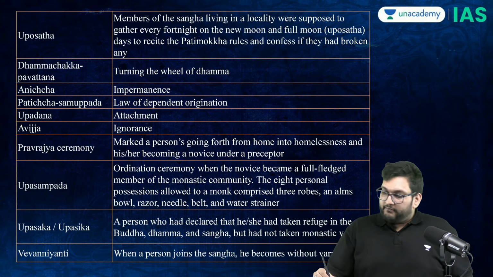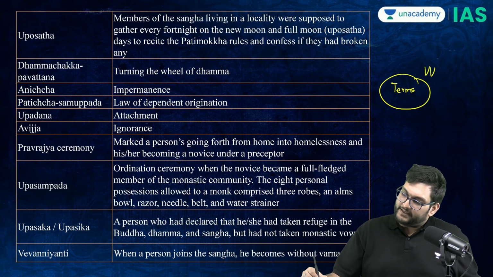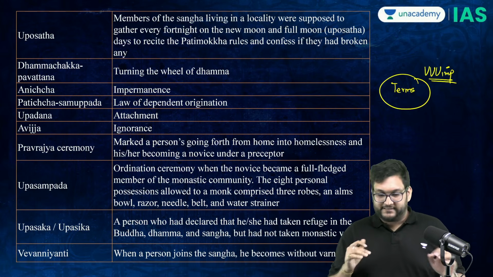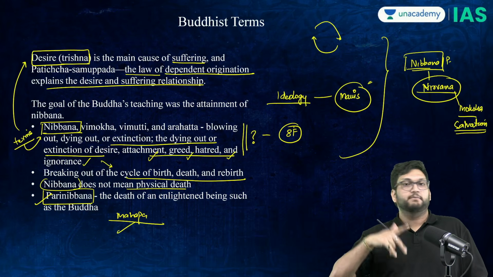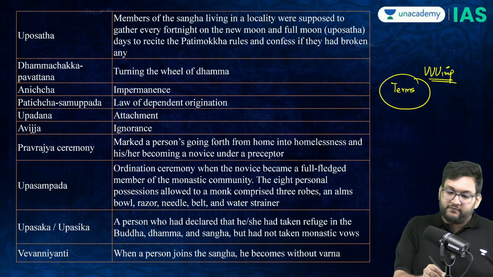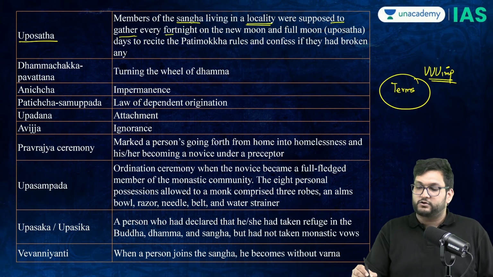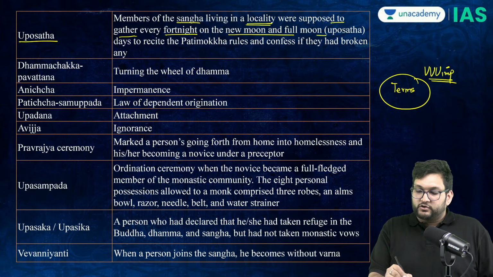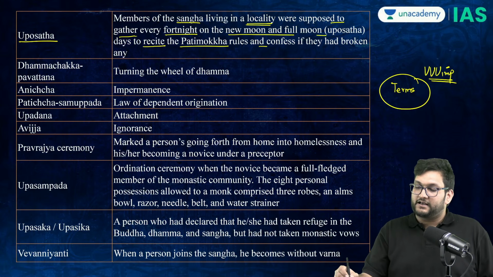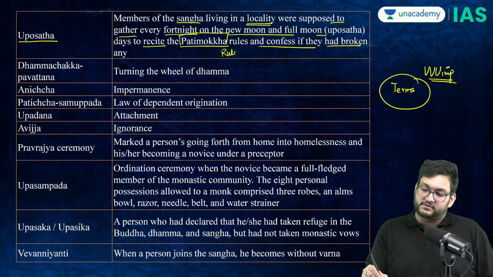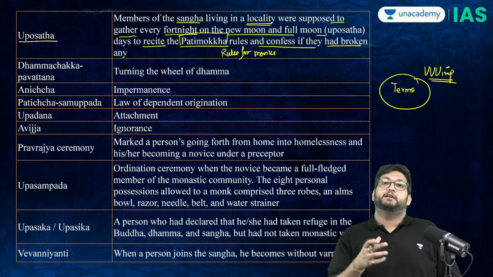Now, when it comes to terms, very, very important. I have a list of the first set of terms which you cannot ignore. For example, we have Trishna, we have Nibbana, Mahaparinibbana, and Parinibbana. Then you have Uposatha, which is a member of the Sangha living in a locality where supposed to gather every fortnight in the new moon, full moon, to recite the Patimokha rules and confess if they had broken any. Meaning, Patimokha rules are basically the rules for monks. So every fortnight, every 14 to 15 days, they will come together and discuss if they broke it or not.